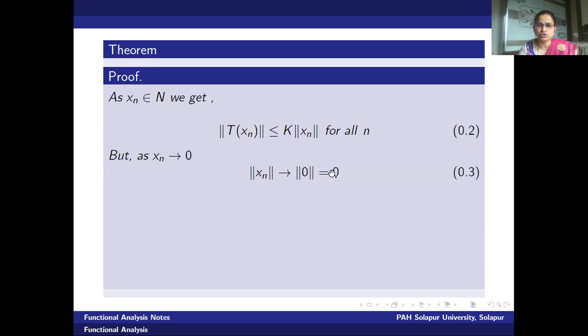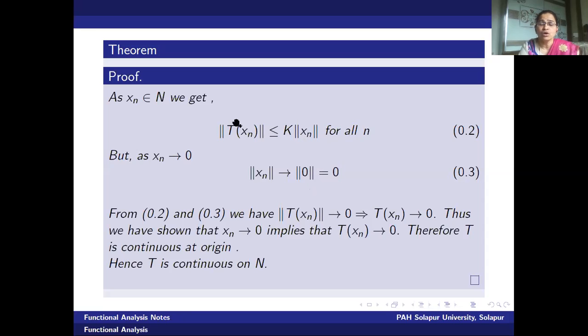Therefore norm xn tends to 0. By combining equations 0.2 and 0.3, what can I write? Norm of t of xn tends to 0. Therefore t of xn tends to 0. Therefore, we have shown that t of xn tends to 0, which means t of xn tends to t of 0, but t of 0 is 0 itself. Therefore, the mapping t is continuous at the origin.